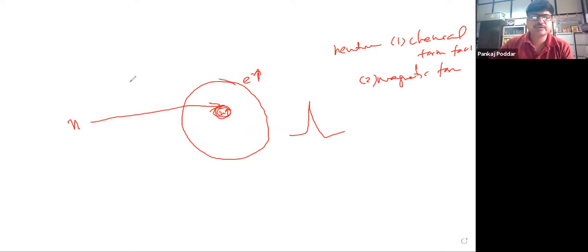I showed one slide in the first lecture, if you remember. You remember why we use electrons to make microscopes? You can look at that lecture. There I have shown the form factor.